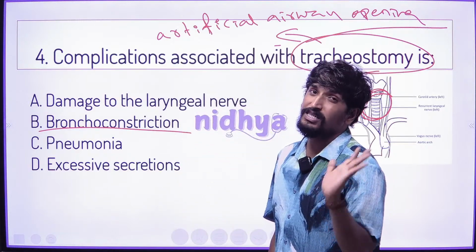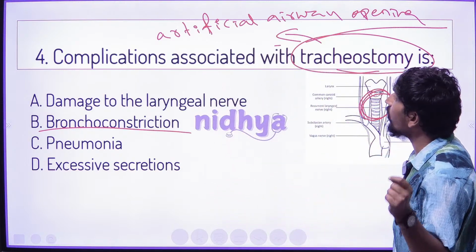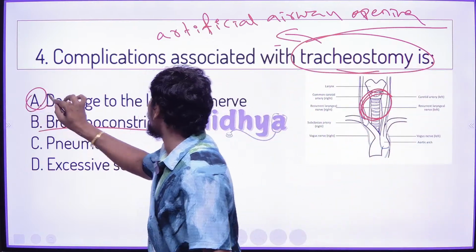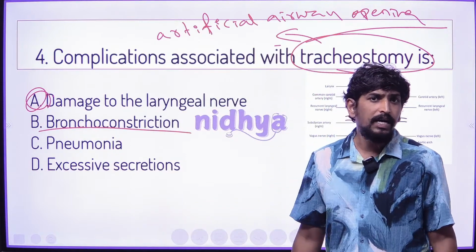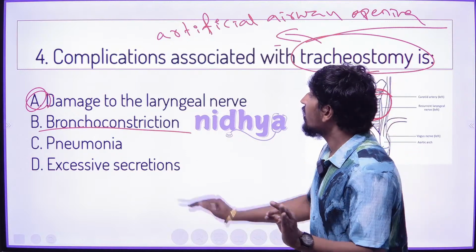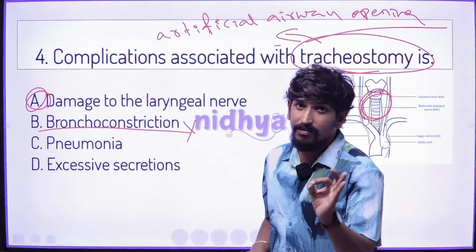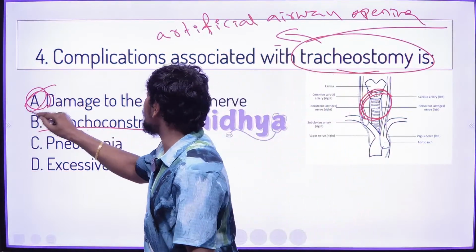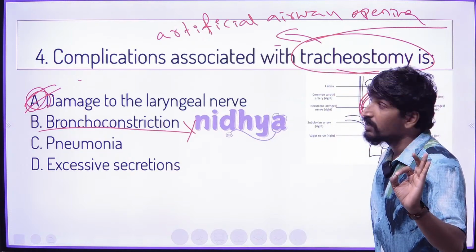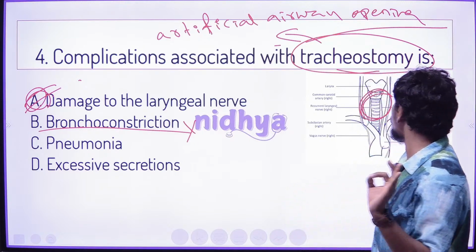These two complications we can see. But if they ask, there is no early or late here; if you consider severity, that is damage to the laryngeal nerve. Damage to the laryngeal nerve is severe. Bronchoconstriction is rare and not that relevant, but we can simply say damage to the laryngeal nerve is the most common complication associated with tracheostomy.